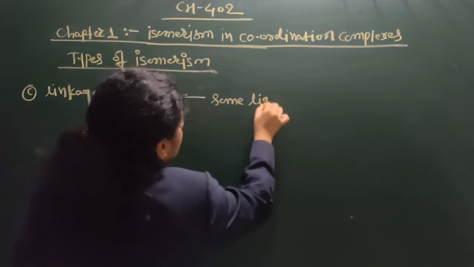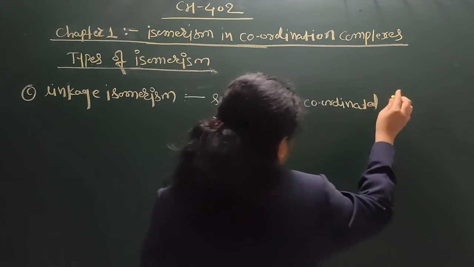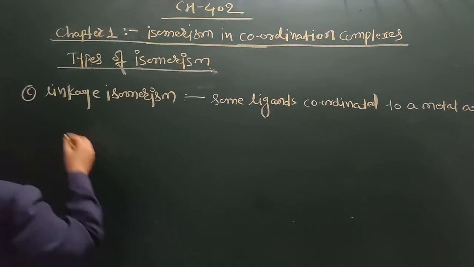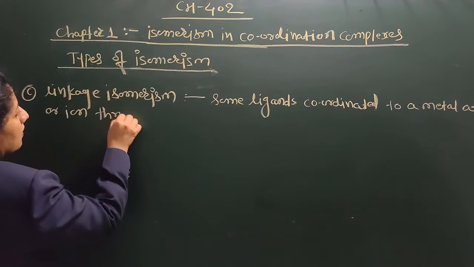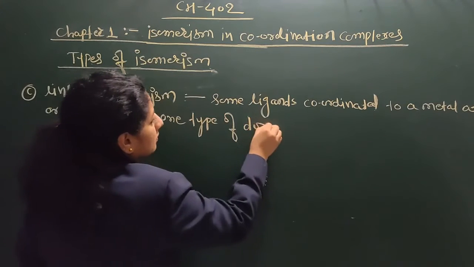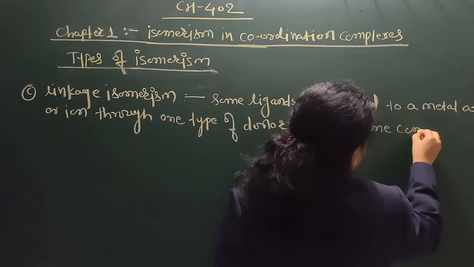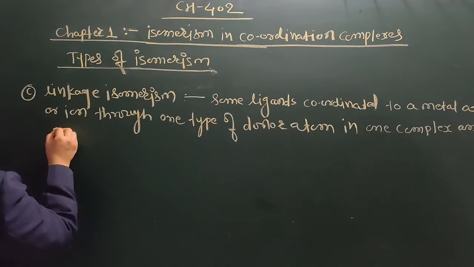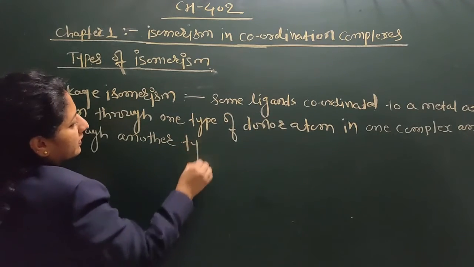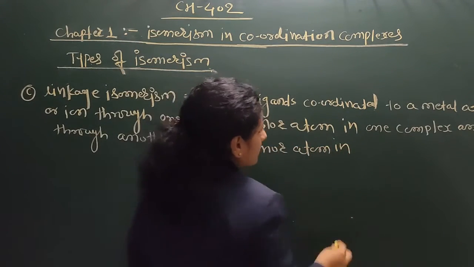Some ligands coordinated to a metal atom or ion through one type of donor atom in one complex, and through another type of donor atom in another complex.